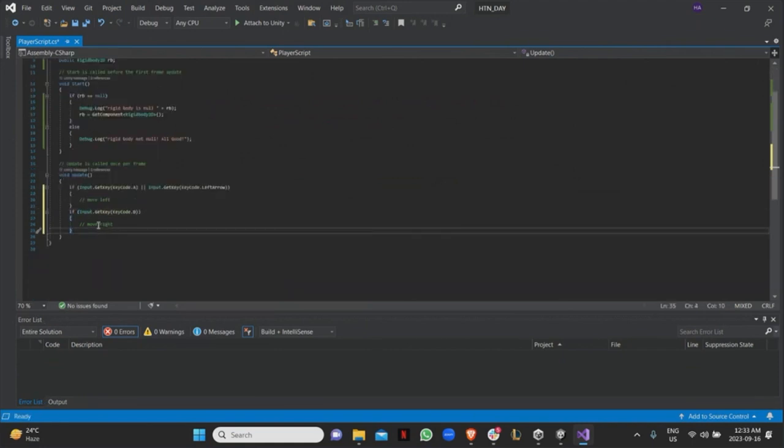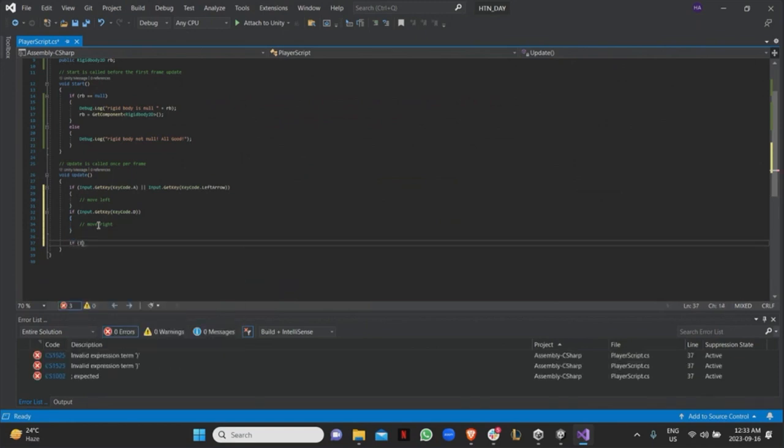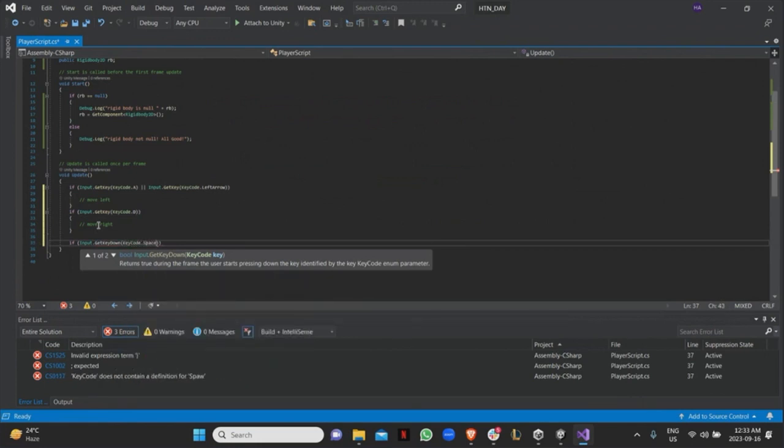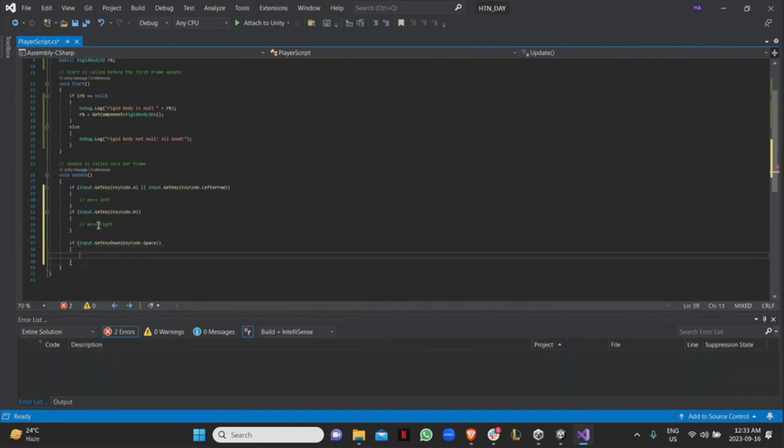And for the jump, it's going to be if input.GetKeyDown. The reason why is because I want the player to jump. If I press spacebar, I want the player to jump once. While I'm holding, I don't want the player to just keep on jumping. All right. So GetKeyDown, KeyCode.Space. Then I want to jump. Okay. Does that make sense?